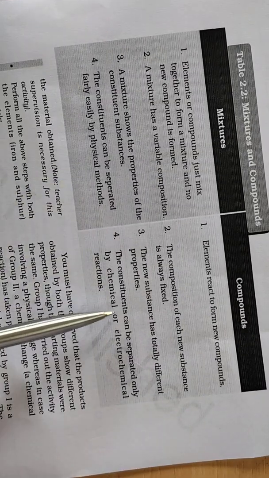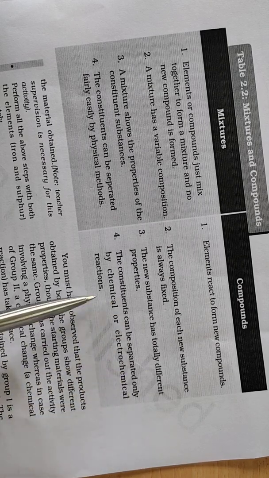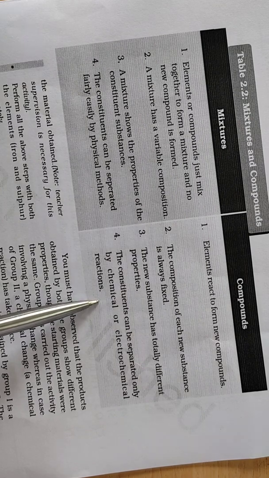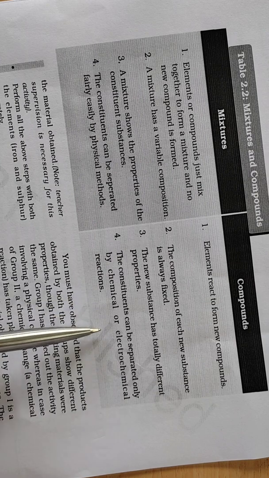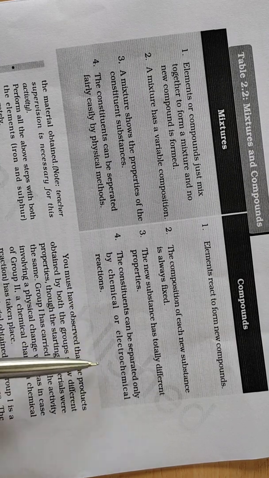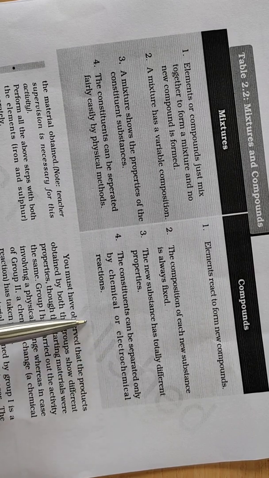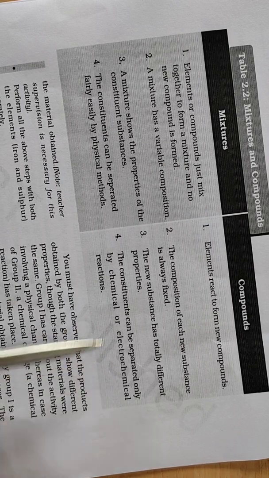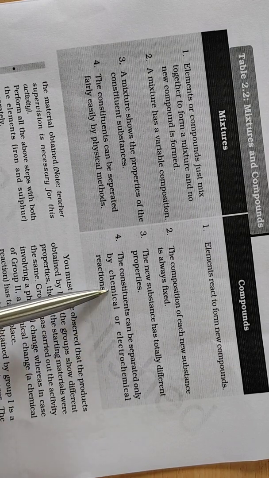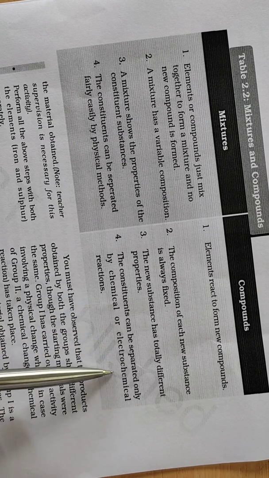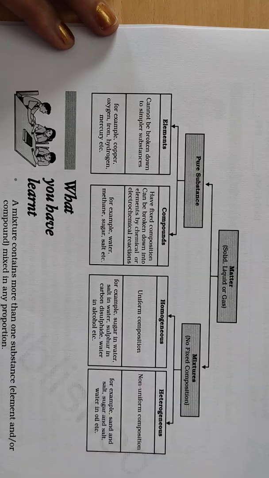But in the case of a compound, the constituents can be separated only by chemical or electrochemical reactions, not by any physical method. Like water: hydrogen and oxygen react with each other and form water. That water cannot be separated by any physical method, and we cannot again get hydrogen and oxygen separately, right? You cannot filter it or apply any physical method, but it can be separated by a chemical or electrochemical reaction. So these are the differences between mixture and compound.